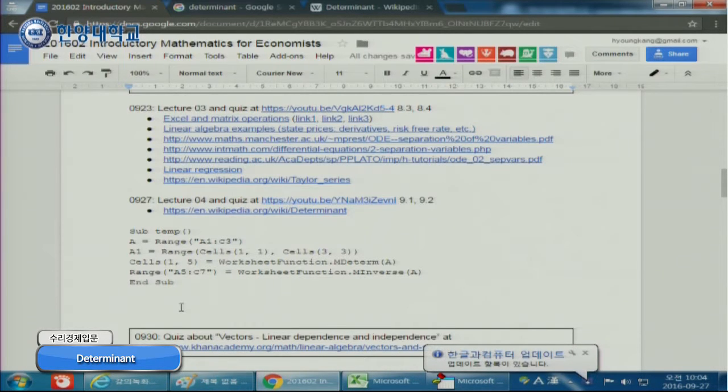You can denote this in this format as well. And I call the worksheet function MDeterm or MInverse, which are in the worksheet functions. I calculate the determinant and save the value in the cell at first row, fifth column. And then in the range A5 to C7, I store the value of the MInverse matrix.